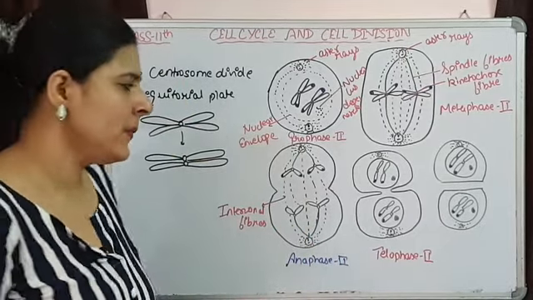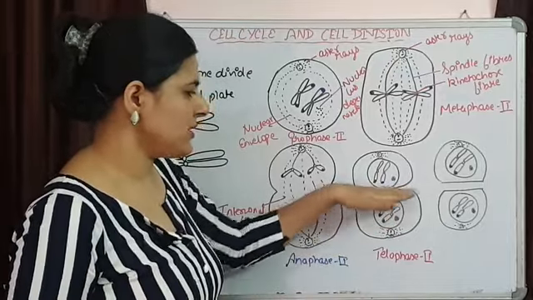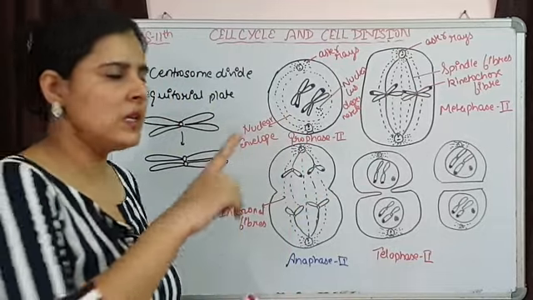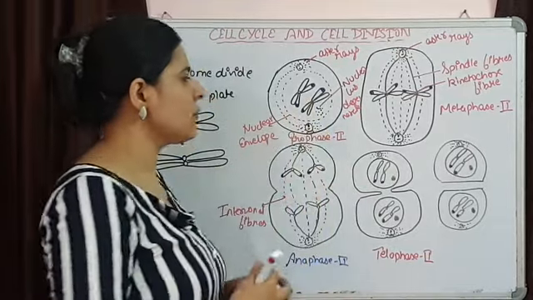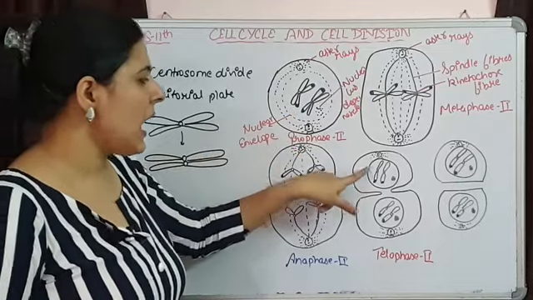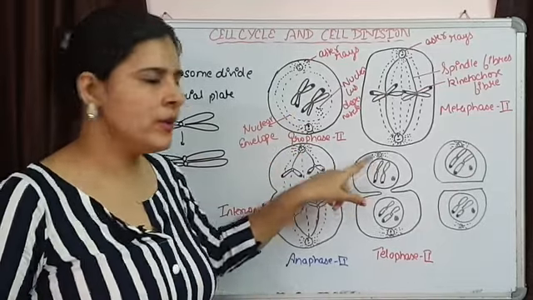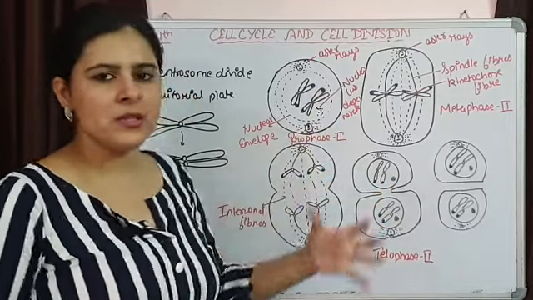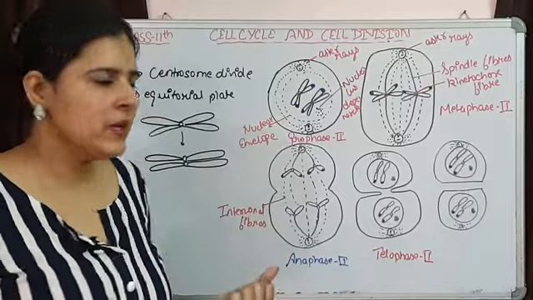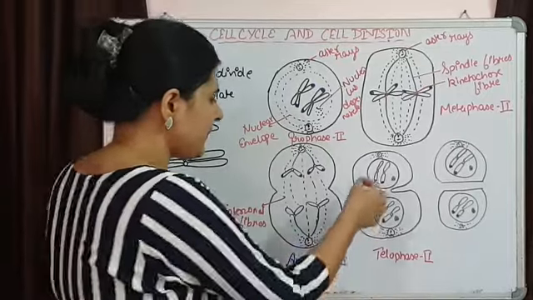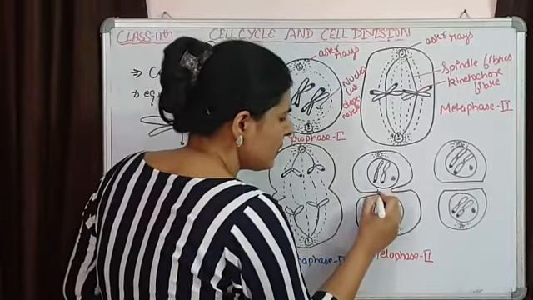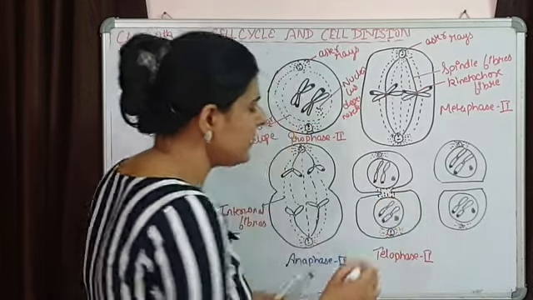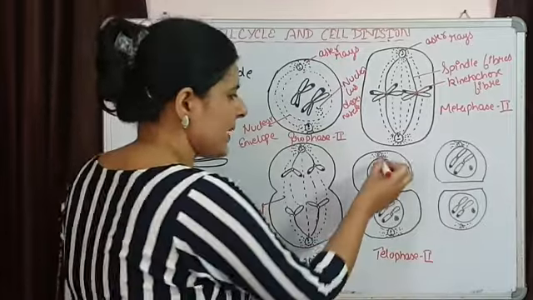Cytokinesis will start. There will be separation or distribution of cytoplasm. Again, that is the reverse of prophase. That simply means the nuclear envelope that was degenerated in prophase is again going to be formed. The nucleolus that had disappeared will again be there. Spindles are going to disappear, or degenerate, except a few spindles that may be present in this region. The centrosomes again are going to be present at their position.